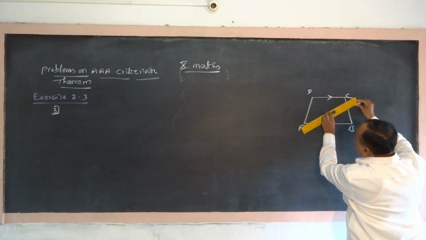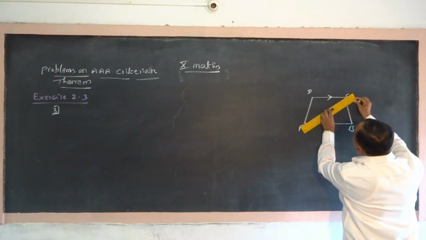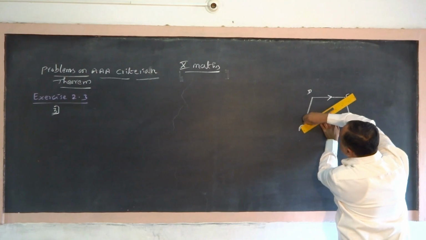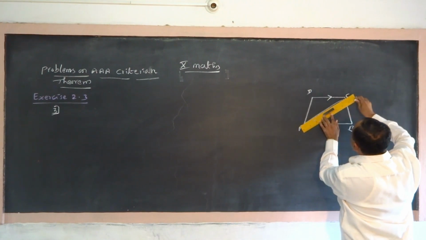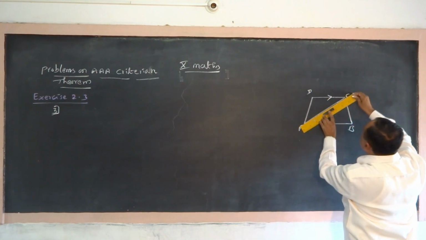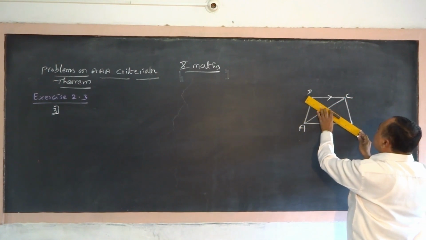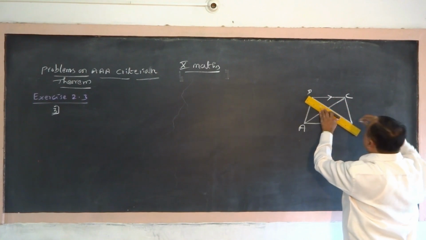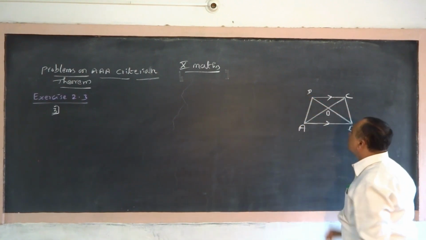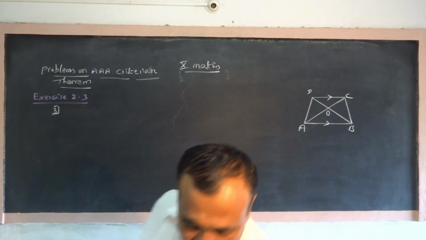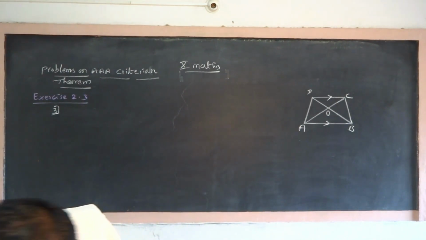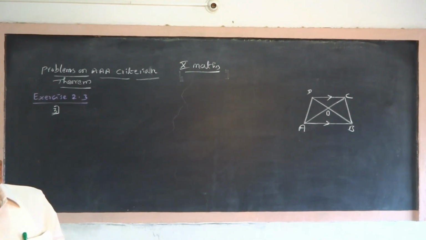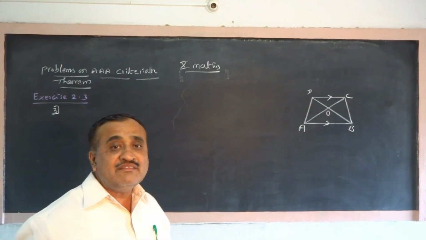The figure is not given, we have to draw it by analyzing the problem. They intersect at the point O. We have to prove that AO by OC is equal to OB by OD.